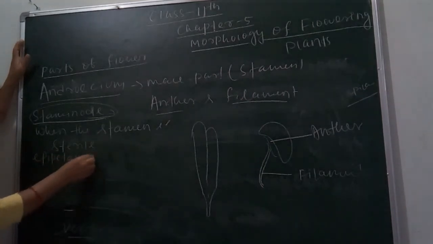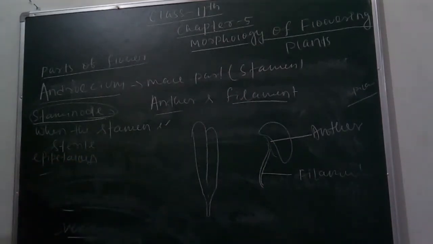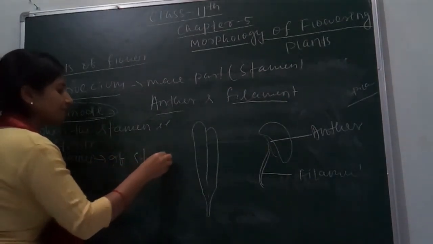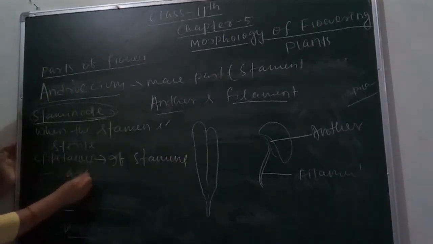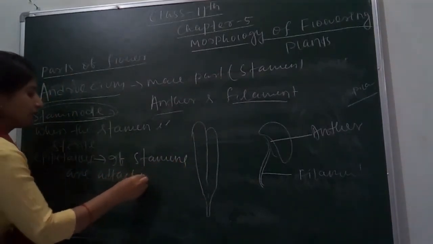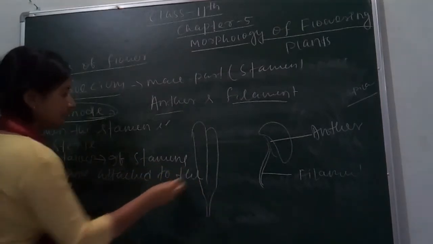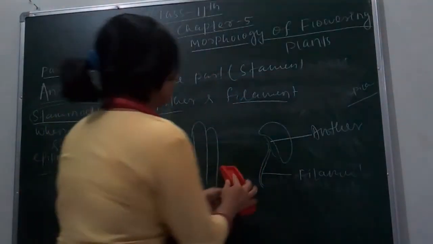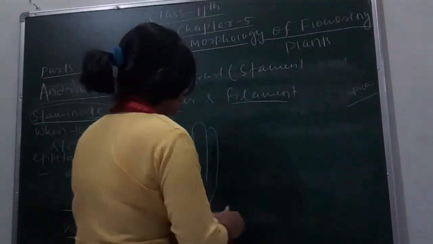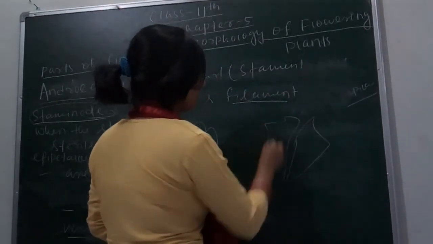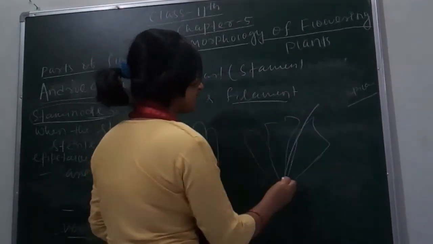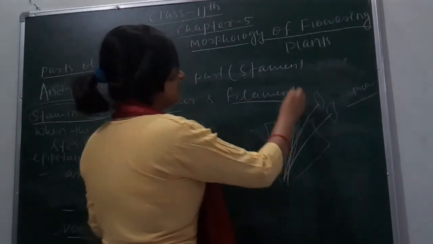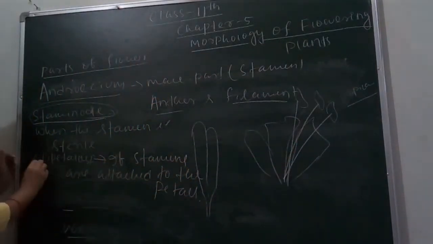Next is epipetalous. What do you mean by epipetalous? Epipetalous means if stamens are attached to the petals. How this is arranged, you can see. Suppose these are petals and the stamen is attached with this, like this. This type of arrangement is called epipetalous.